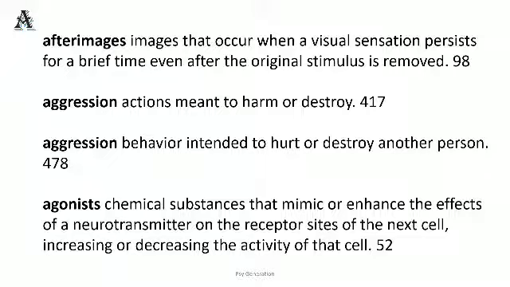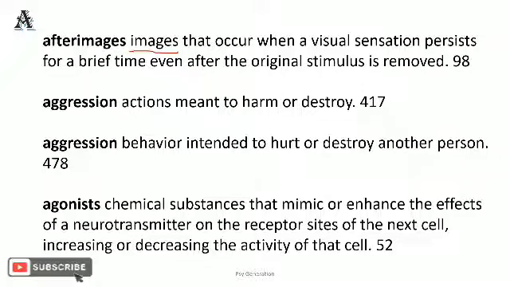First is afterimages. Afterimages occur when a visual sensation persists for a brief time even after the original stimulus is removed. It means the stimulus is not there but the person still sees that same image. When you see any light, a very simple example is when you see the screen of a mobile, and when the mobile screen is removed you still remember the same mobile screen. So that is called visual sensation.